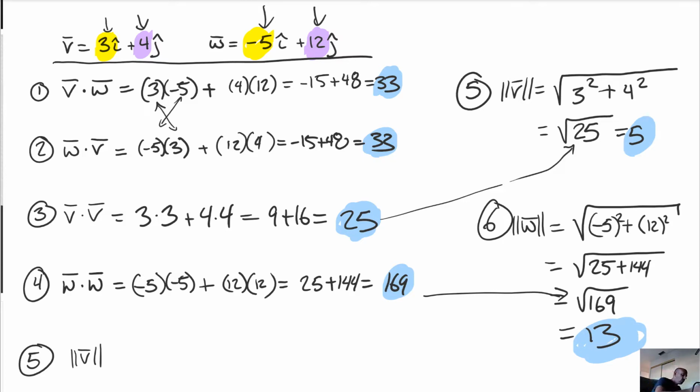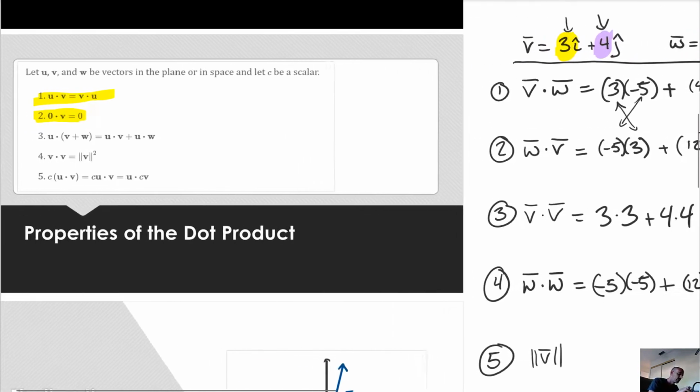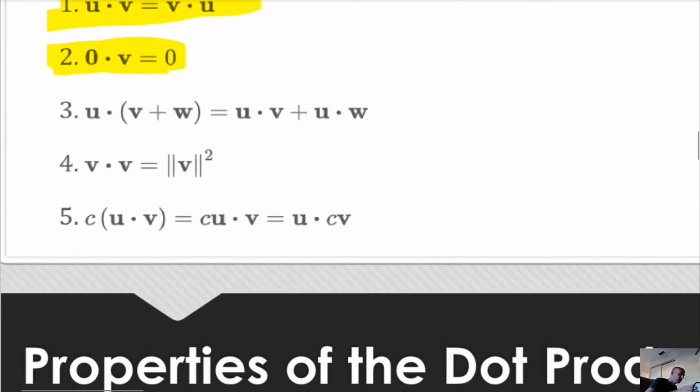Weird. So it almost seems like W dotted with W, that 169, is just equal to the magnitude of W squared. You know, 13 squared? Because isn't it the same thing with vector V dotted with vector V? We got 25. And then we got that the magnitude of vector V was just 5. And I think we have to square that up. Yeah, that's this property right here.